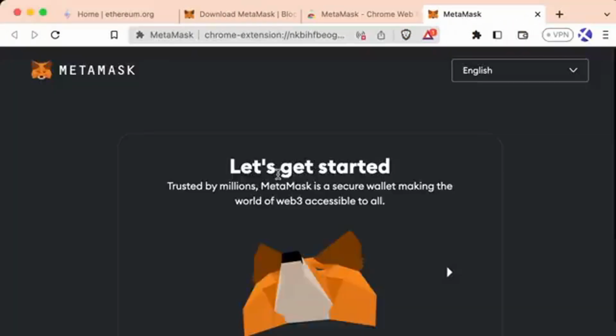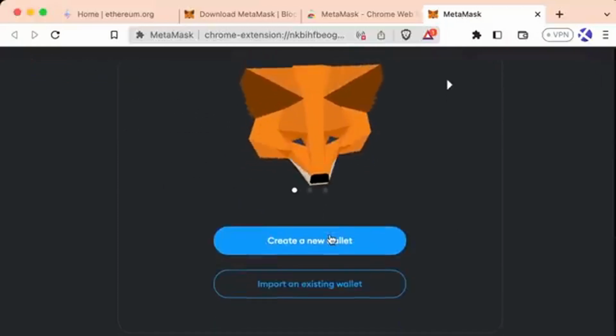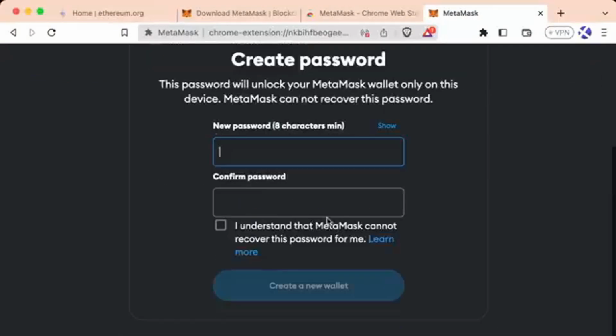So I'm going to go ahead and hit Add to Brave, Add Extension, although Brave does also come jam-packed with its own wallet. So now we come to the Get Started page, and I'm going to go ahead and select Create a New Wallet. Sure, we'll agree to help out MetaMask. Now we're going to create our password, make sure it's really secure. For the purpose of this demo, mine's going to be kind of mediocre.